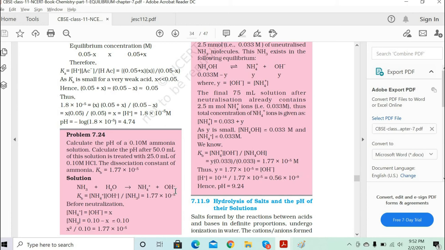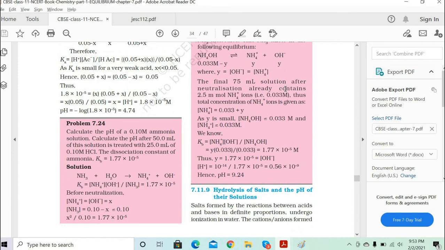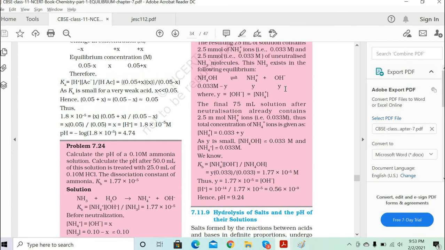Now, the ammonium ion concentration, how much did you get? Basically we again need to do the dissociation of the ammonia, because it is going to mix with the ammonia solution, right? Because you need to find the pH of the 0.10 molar ammonia solution. Calculate the pH after 50 ml of solution is treated with the 25 ml of the 0.10 molar HCl solution.